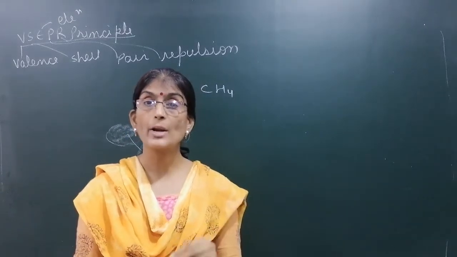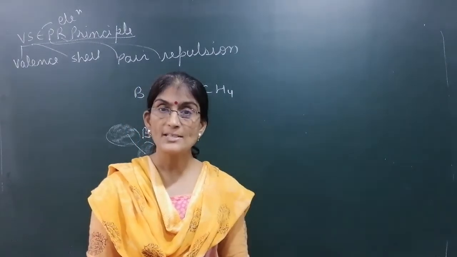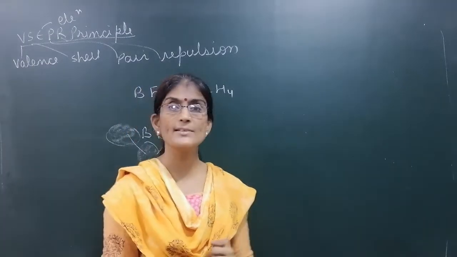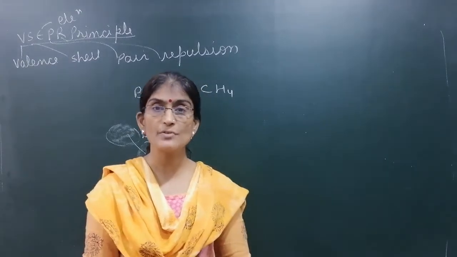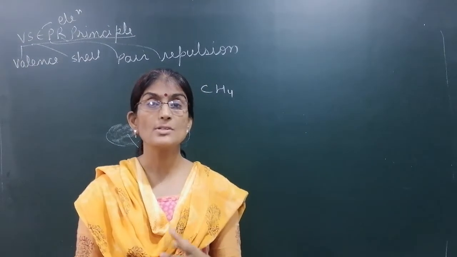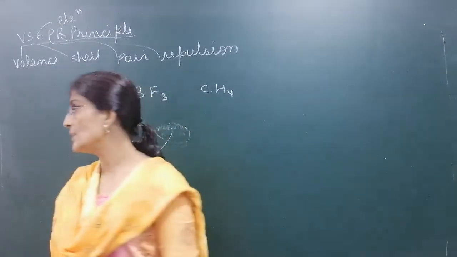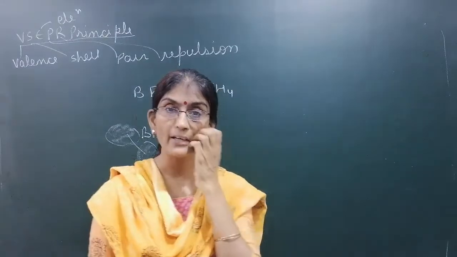They will try to remain as far as possible so that repulsion will be less. Suppose we have 2 kids in class. They are always fighting with each other. What will the teacher do? Teacher will tell them to stand like this. One in this direction, another one in this direction. So they will not see each other and they will not fight.